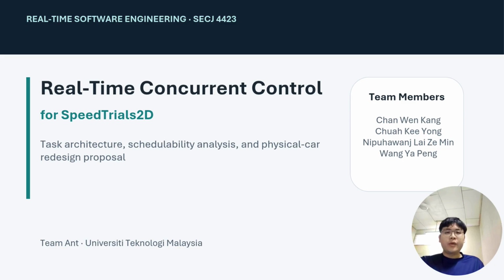Good day everyone, we are from Team N and this is our group presentation for Real-Time Software Engineering Assignment 2. In this presentation, we will explain our controller architecture, the implementation in the sample drive Python file, the schedulability results from our timing measurements, and our redesign proposal for moving the system towards a physical autonomous vehicle.